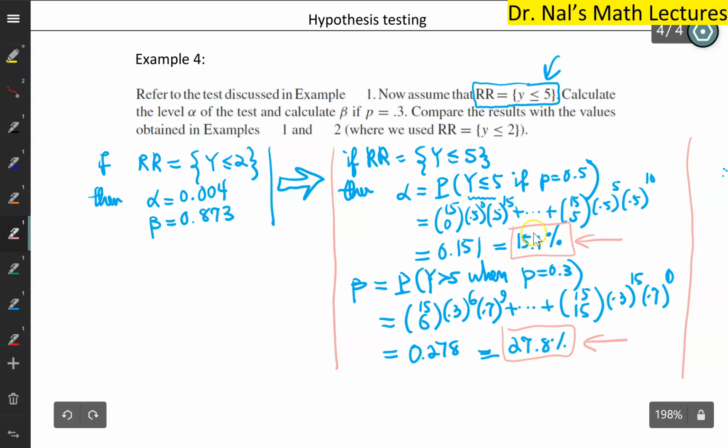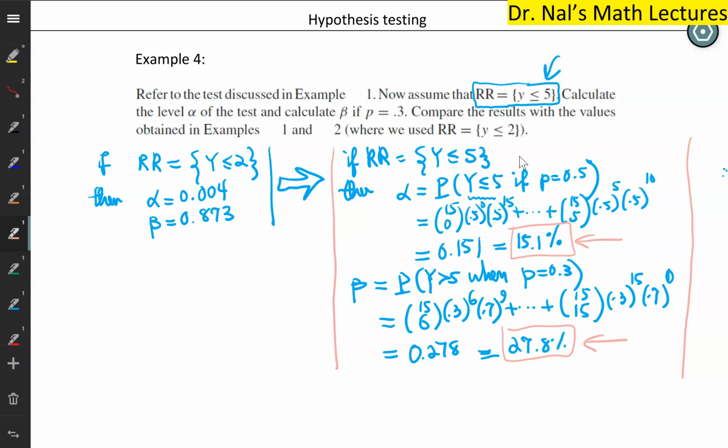Some of you will say, hey, this is not acceptable either. So you can keep changing the rejection region, but you can only do so much by changing the rejection region because the sample size is extremely small. So n equals 15 is way too small to come up with good estimates and make small type 1 or type 2 errors. So the only way out of this is to increase n from 15 to, for instance, 100, and then you will start getting some really nice results, right?